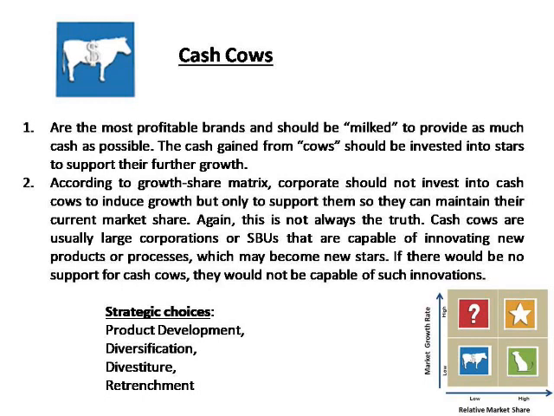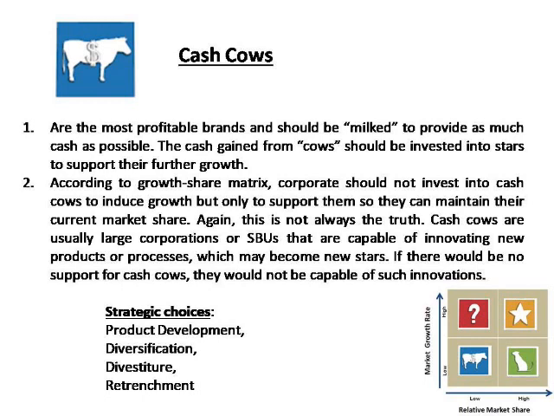Now talking about the cash cow. These are the most profitable brands and should be milked to provide as much cash as possible. The cash gained from cows should be invested into stars to support their further growth, because the company can earn in the long term by investing in stars.